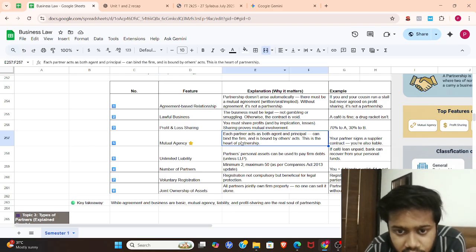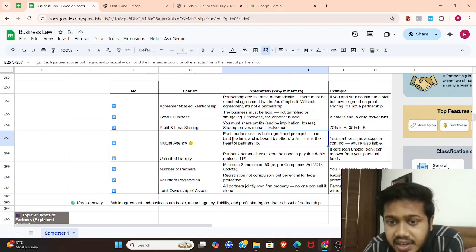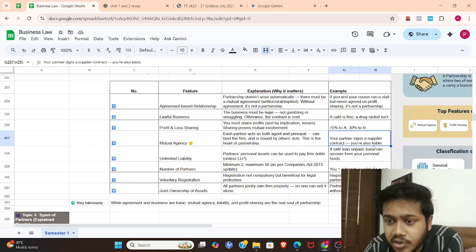Simply, let's read out what has been written in here. Each partner acts as both agent and principal, can bind the firm and is bound by others' acts. This is the heart of partnership. Your partner signs a supplier contract, you are also liable.